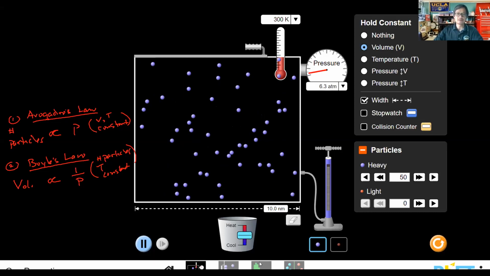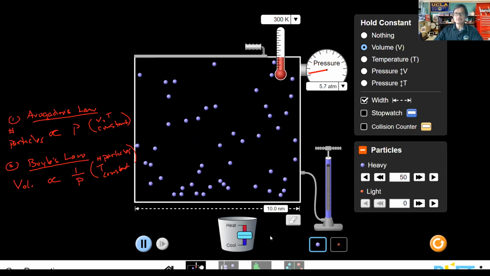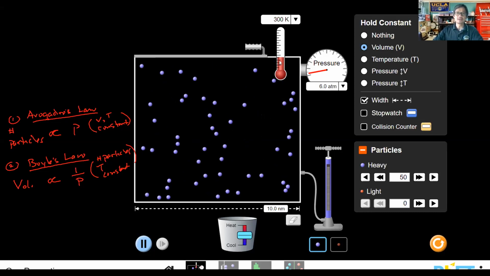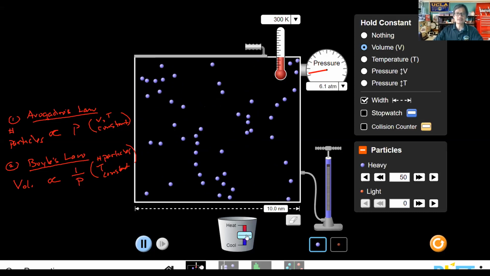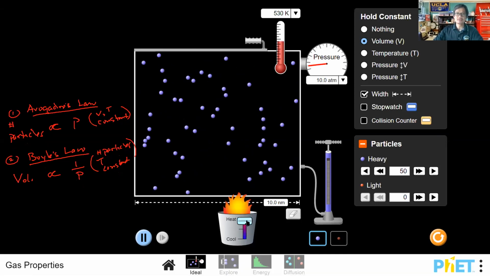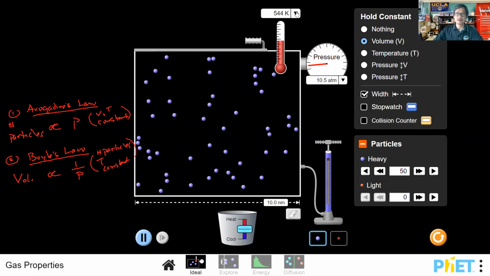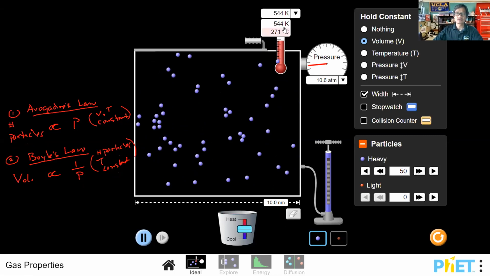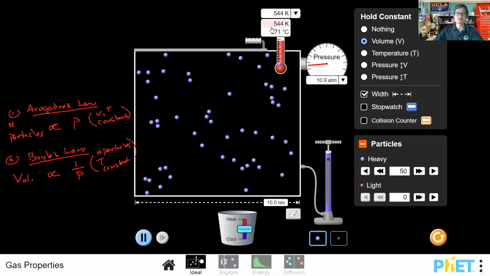We can go down here to this gauge and change the temperature. What are we doing when we change the temperature? We are changing the heat energy in here. Let's heat things up a little bit. So we're adding heat energy, and as you notice, the temperature is going up right here. It's reading now 544 Kelvin and 271 degrees Celsius. Make sure you can do that conversion as well.